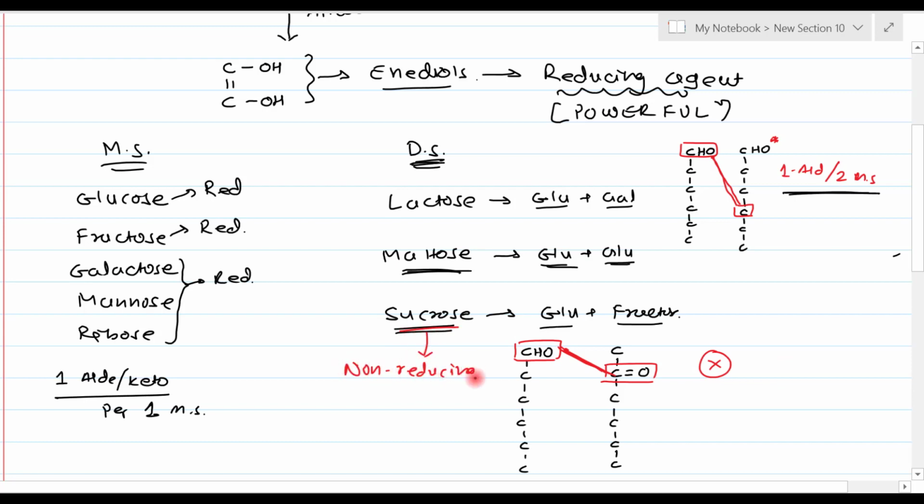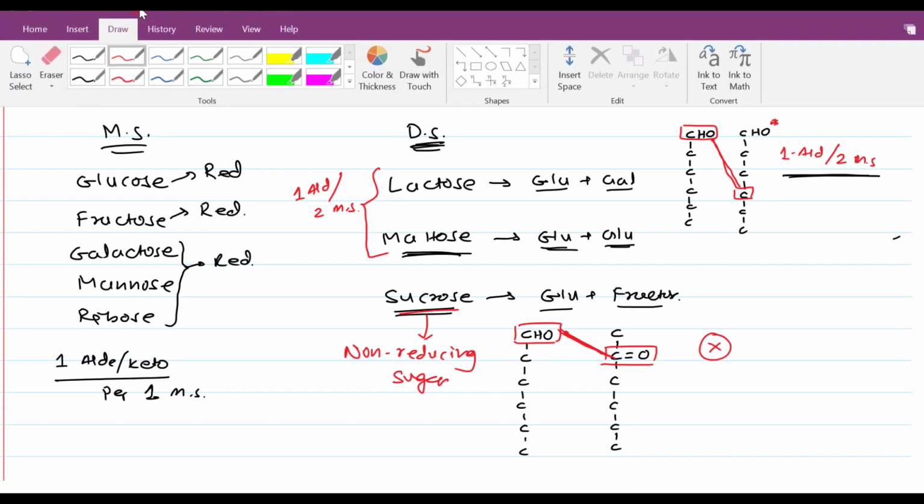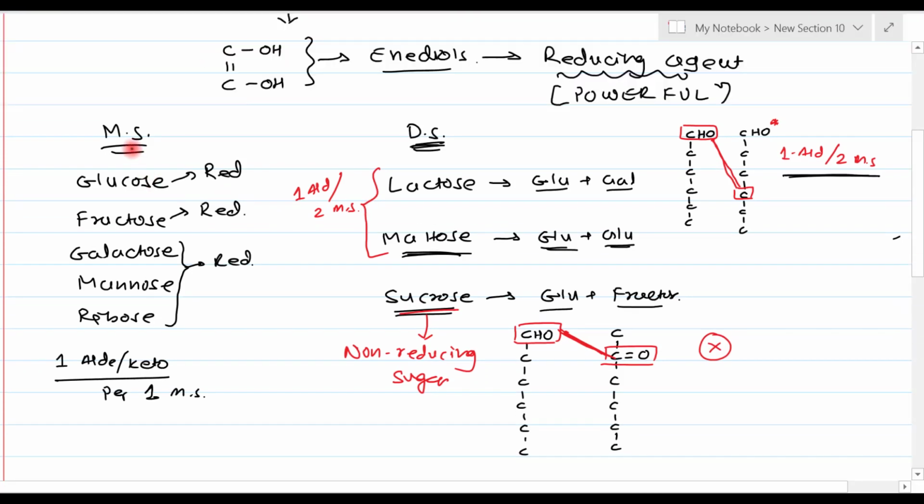The reason is that it does not contain any free active group, either aldehyde or keto group, whereas in the case of lactose and maltose, one aldehyde group is present per 2 monosaccharide units. So if you compare monosaccharides and disaccharides, all monosaccharides have one aldehyde or keto group per monosaccharide, right? Whereas in the case of disaccharides, sucrose is out of the equation, right?